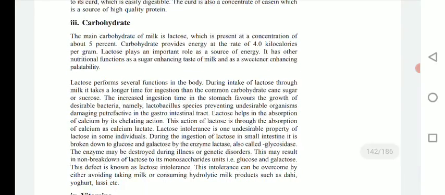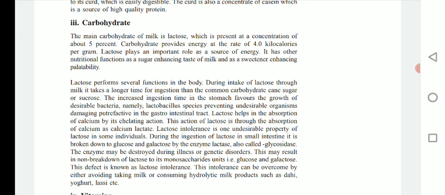We know that lactose is the principal sugar present in milk. Lactose is a disaccharide, made up of glucose as well as galactose. The main carbohydrate of milk is lactose, which is present at a concentration of about 5%. Carbohydrate provides energy at the rate of 4 kilocalories per gram. So if you consume 1 gram of lactose, you will get 4 kilocalories of energy.